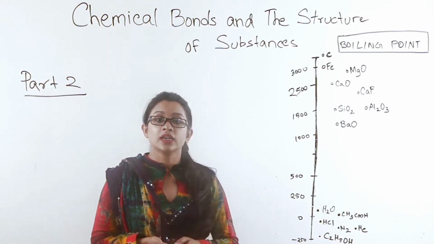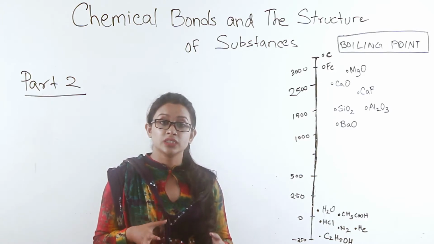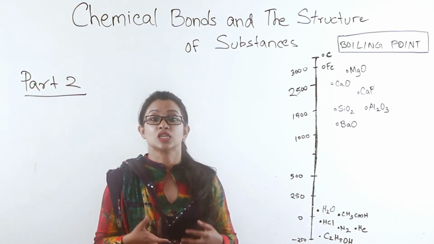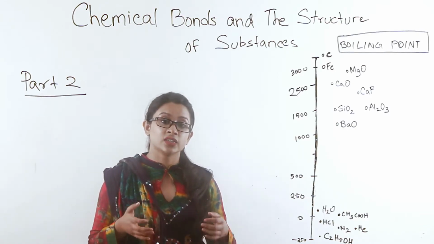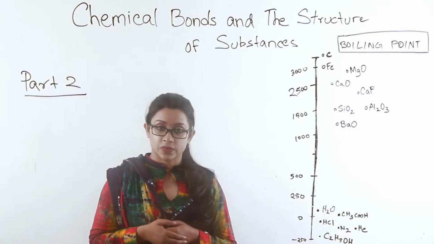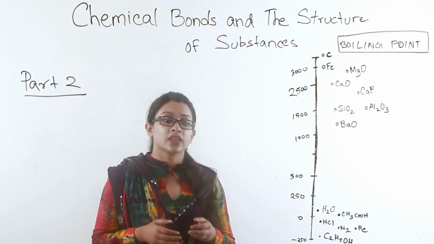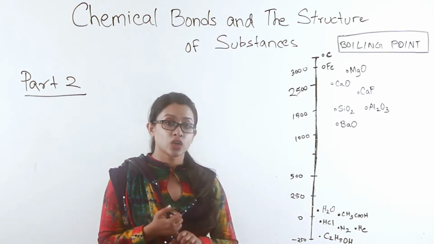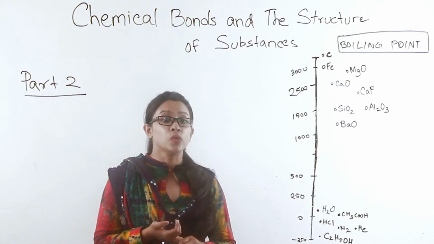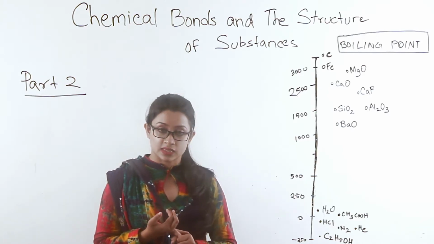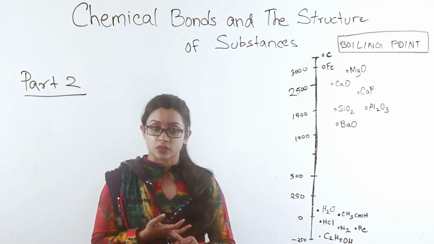Either this, or they would be molecules with a structure that is giant, and those are known as giant or macromolecular substances. And third, if they're not ionically bonded compounds nor macromolecular substances, they would be metals.